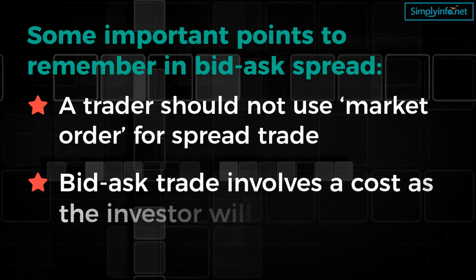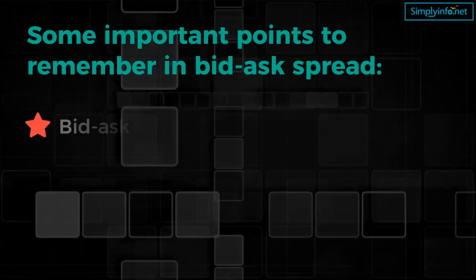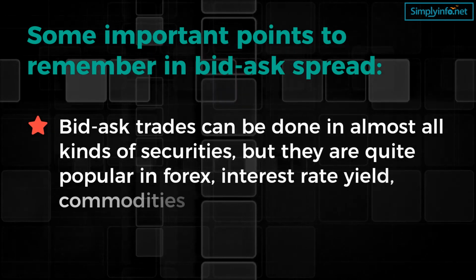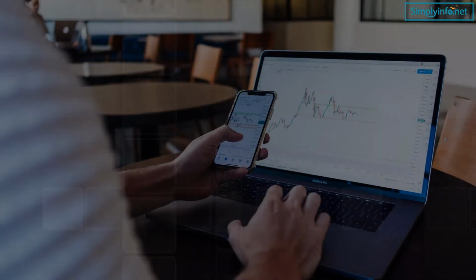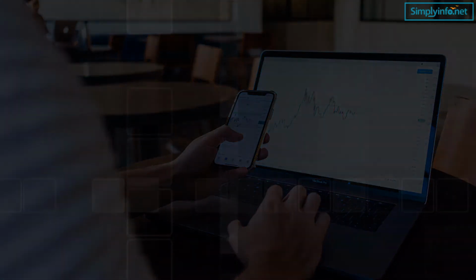Bid-ask trade involves a cost as the investor will be doing two trades simultaneously. Bid-ask trades can be done in almost all kinds of securities, but they are quite popular in forex, interest rate yield, and commodities. The bid-ask spread can say a lot about the security, so the investor needs to know all the reasons that are contributing to the bid-ask spread of that particular security. The investor's investment strategy and the amount of risk he or she is willing to take may affect what bid-ask spread one finds acceptable.